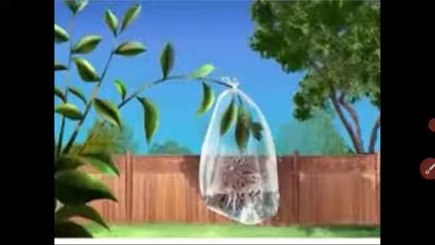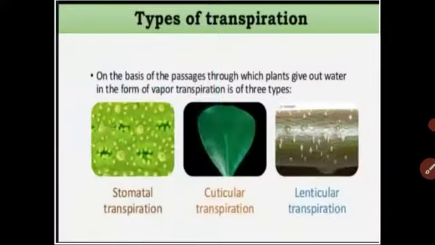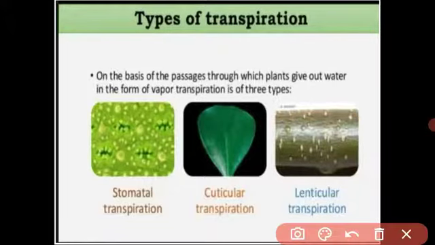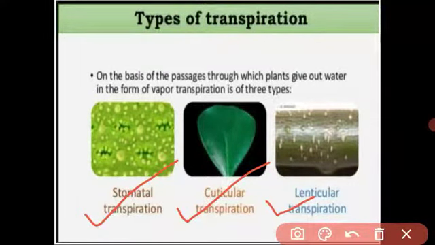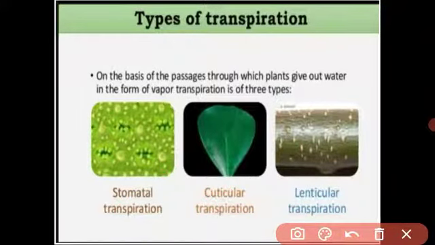Got it? And this water comes out from the leaf by the process of transpiration. Understood, student? What is meant by transpiration? There are 3 types of transpiration: stomatal transpiration, cuticular transpiration, and lenticular transpiration. It means the plant loses water through some parts. This is called transpiration.